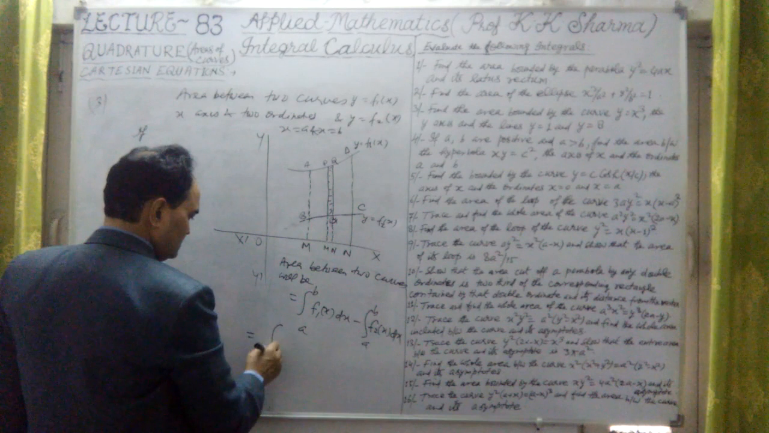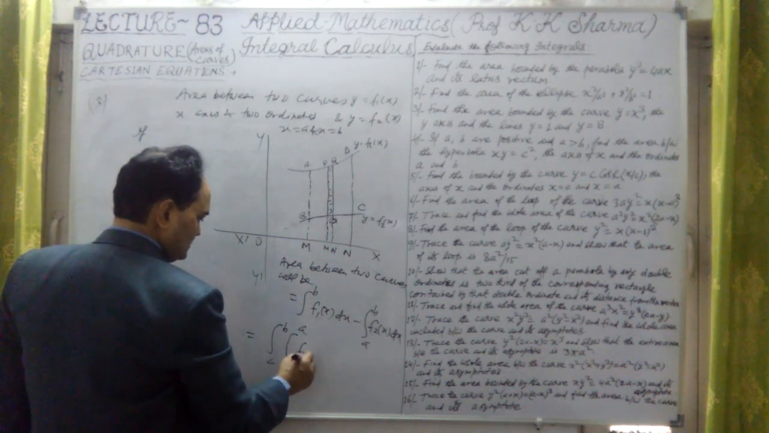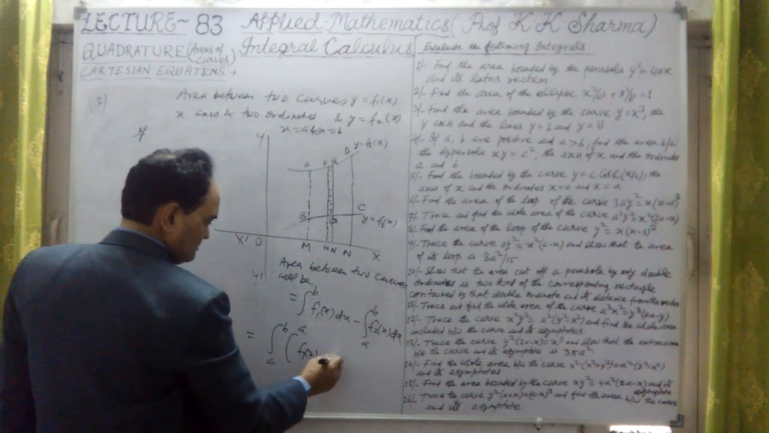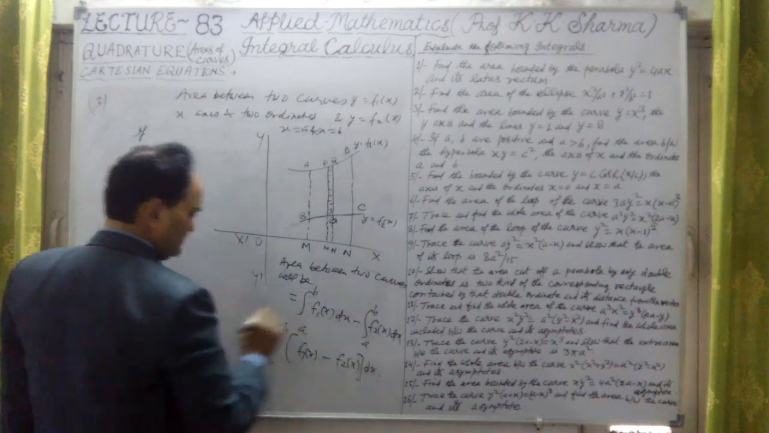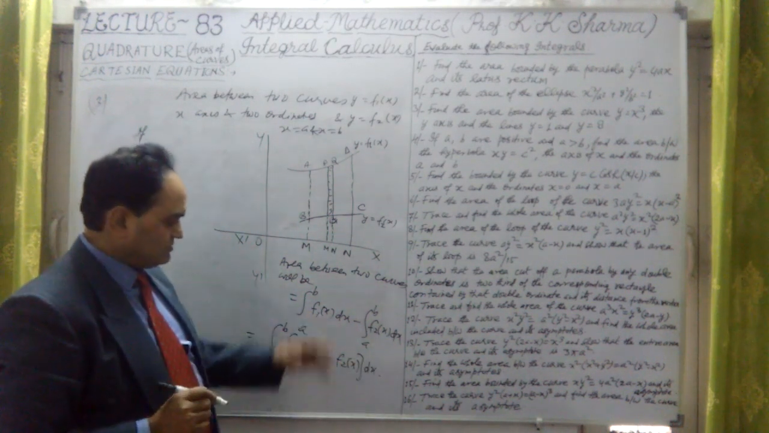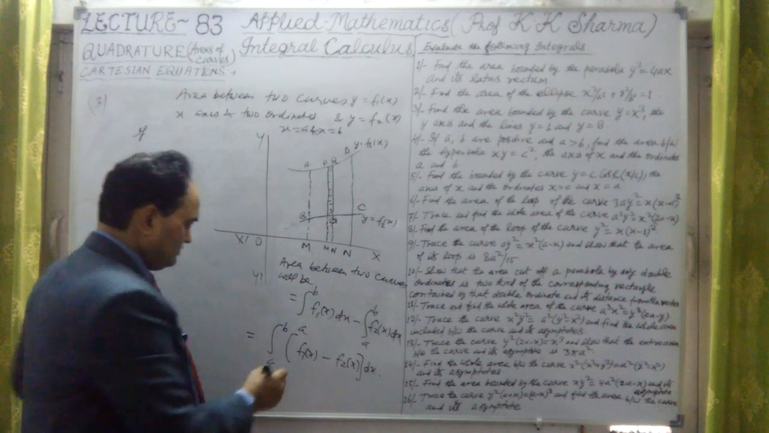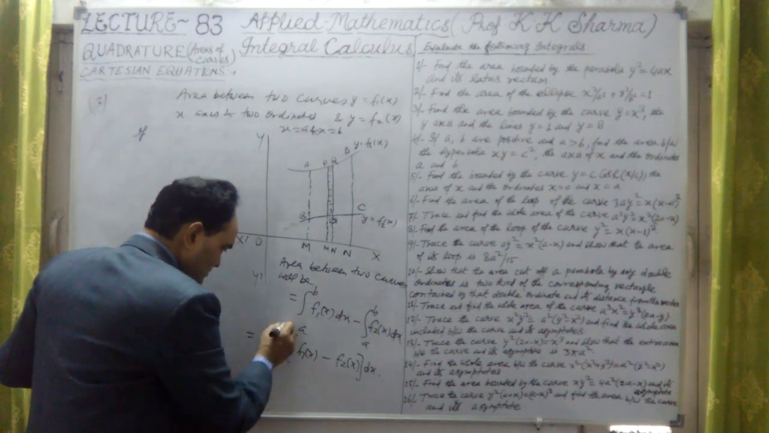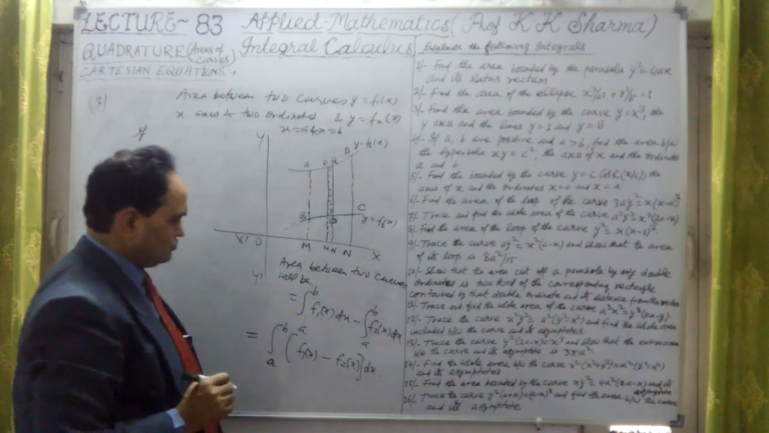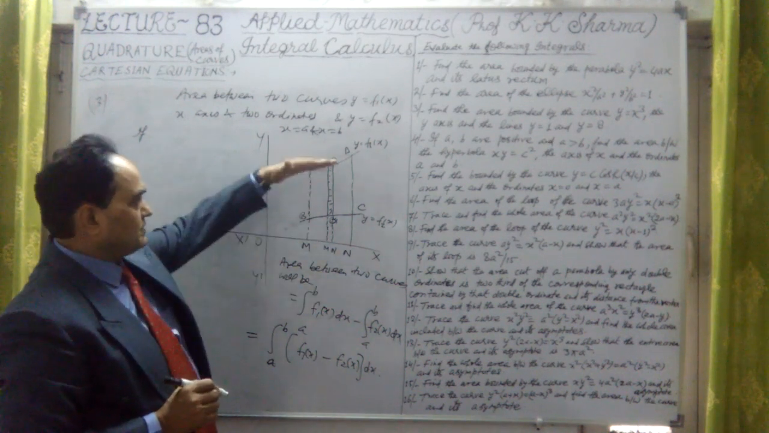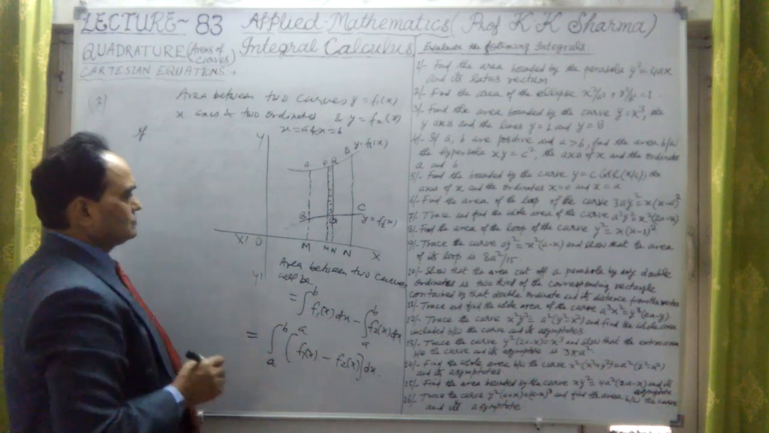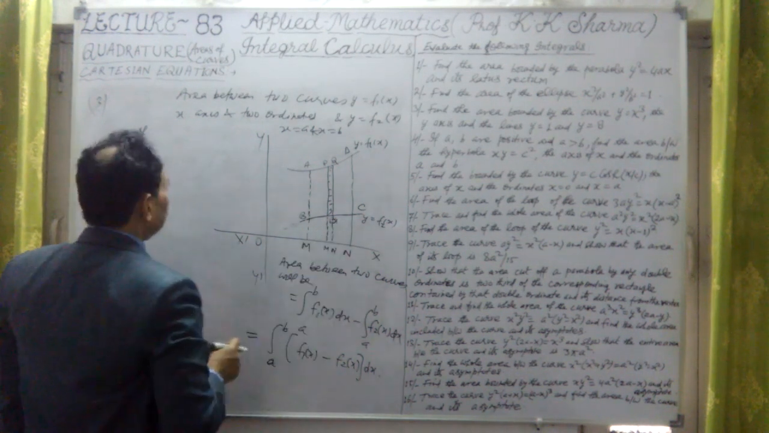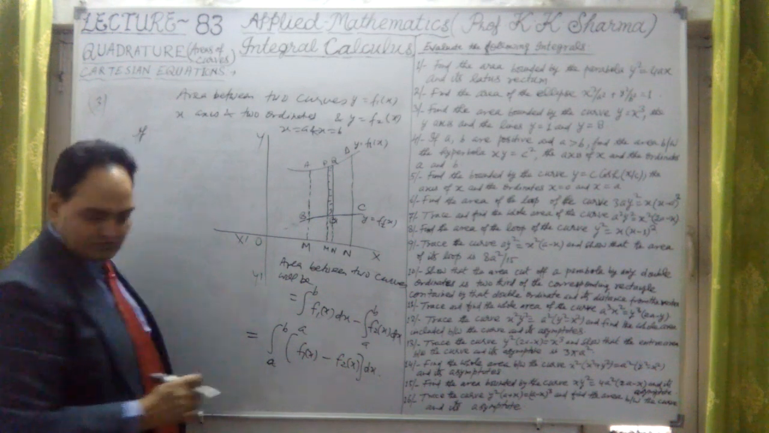Or we can take the limits a to b common, this is the integral of f1(x) minus f2(x) dx, completely dx. So limits are then applied. After integration we will apply the limits. So this is the process of finding the area between two curves here. The upper curve is first and the lower curve is after that. This is what you call the area between two curves. The formula we have to find out like this.